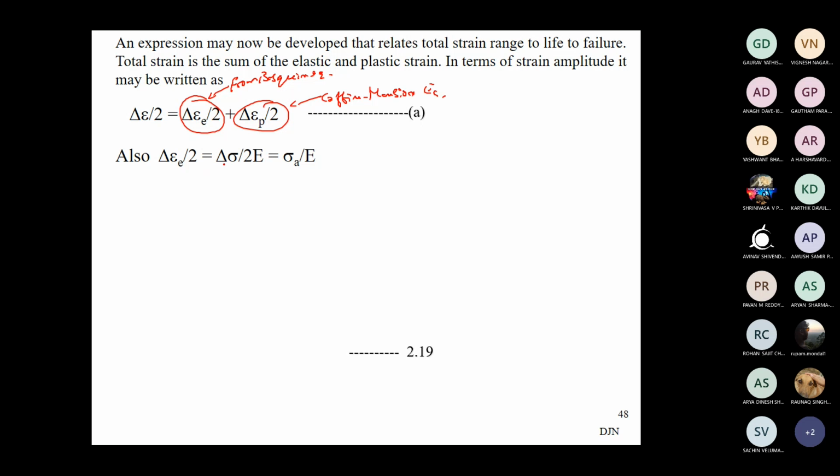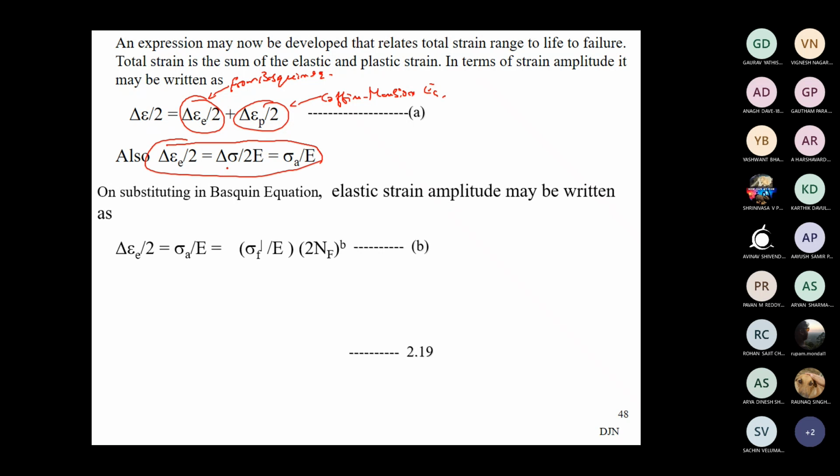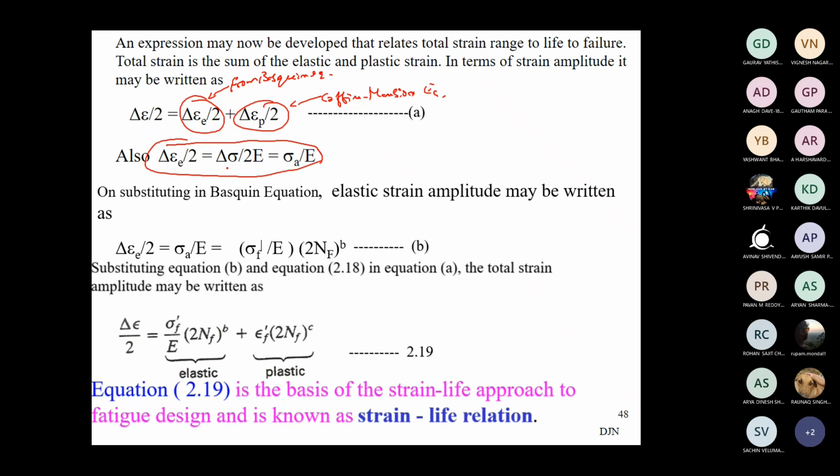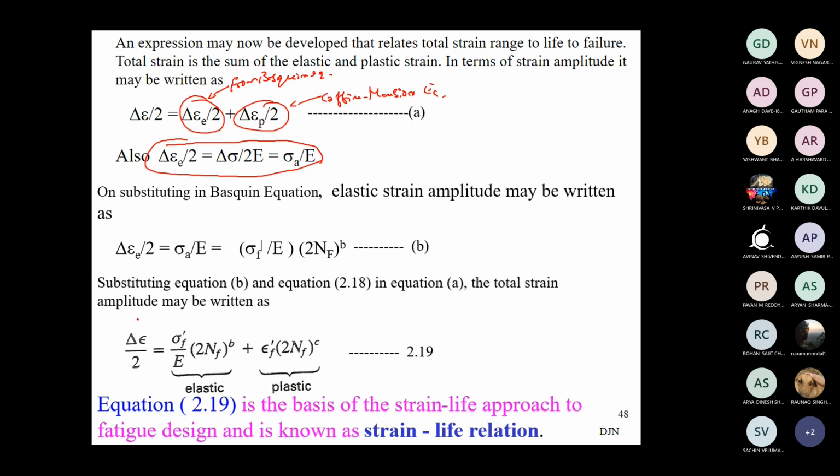So the Basquin equation is rearranged here in terms of strain to substitute there, and then written in this form. So this is nothing but total strain amplitude is equal to elastic part plus plastic part. This is plastic, this is elastic part. This is what is the strain life equation. We discussed in our last class up to here. This equation I have shown in the previous class. Now we will proceed from here.